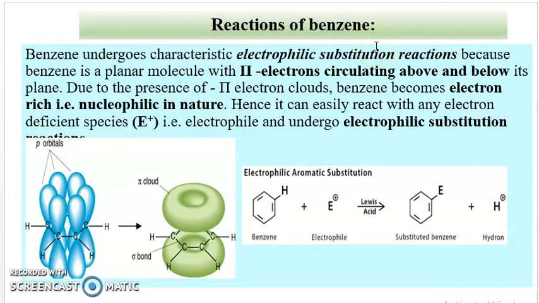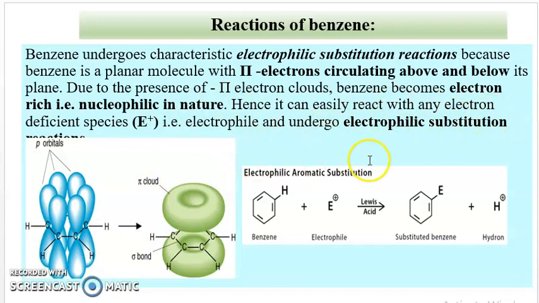Then next is the reactions of benzene. Benzene undergoes electrophilic substitution reaction because benzene is a planar molecule and it contains pi electrons circulating above and below the plane. Due to the presence of this pi electron cloud, benzene acts as an electron rich species, that is, it is nucleophilic in nature, and hence it can easily attack an electron deficient species, that is an electrophile.